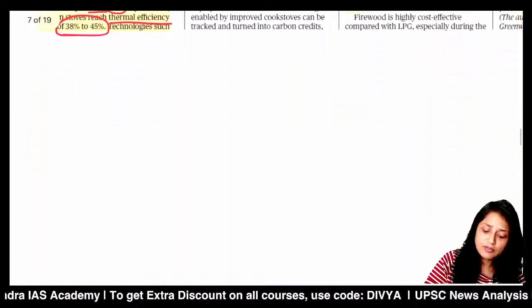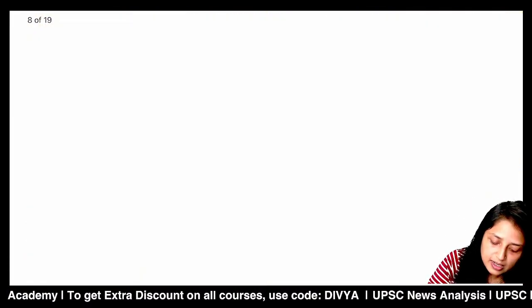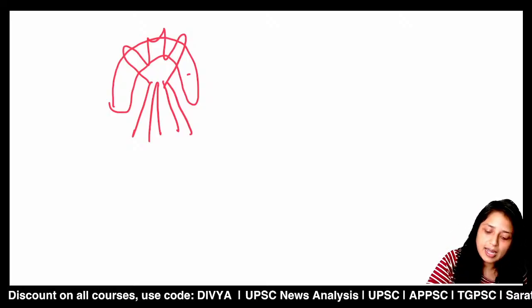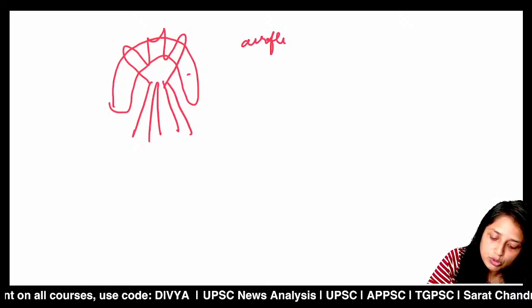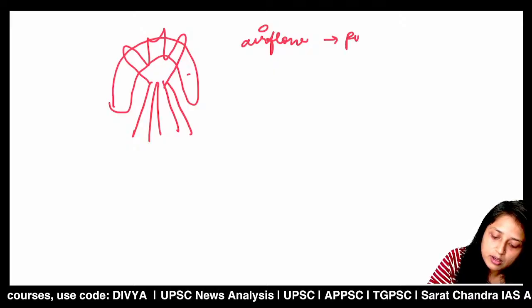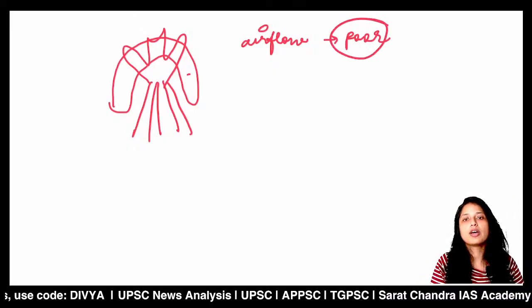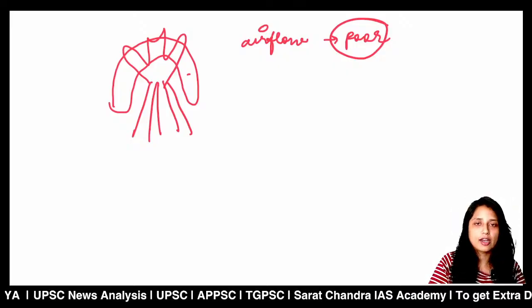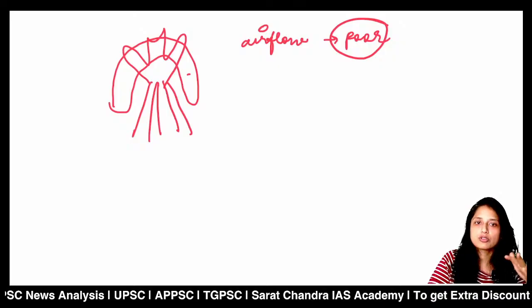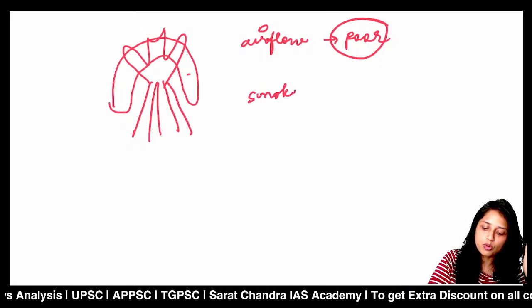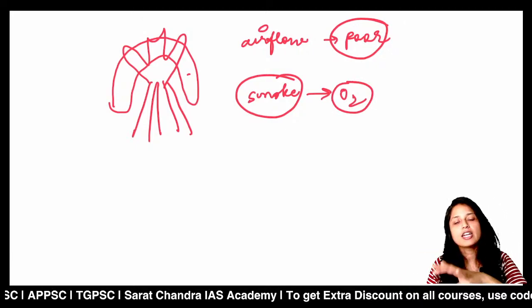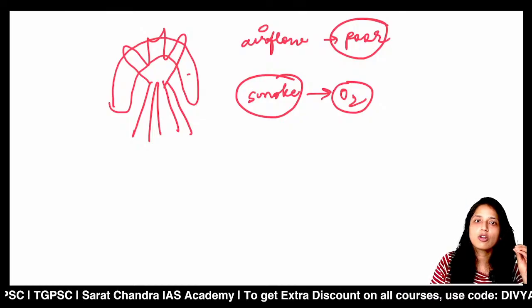Now let's discuss why these things can happen. Earlier, when we were using the traditional chulas, here we were using the firewood and here was the fire. The airflow in these chulas was very poor. And if the supply of oxygen is poor, then the complete firewood cannot be burned. And if it is not completely burned, it will produce a lot of smoke. And to burn this smoke also, you don't have enough oxygen. That's why it was creating a lot of smoke and a lot of pollution.